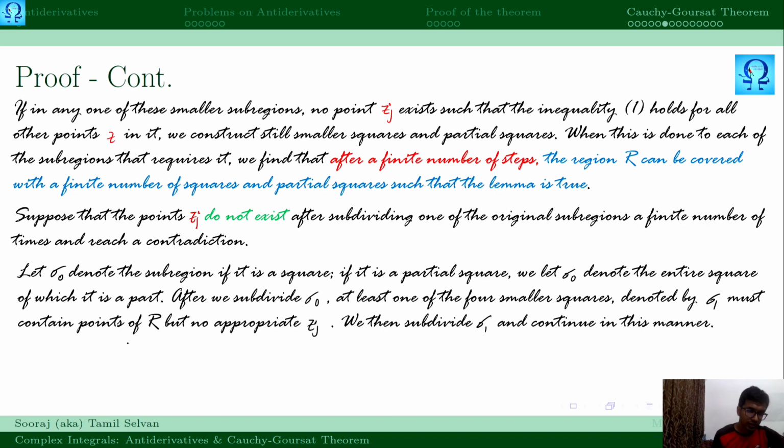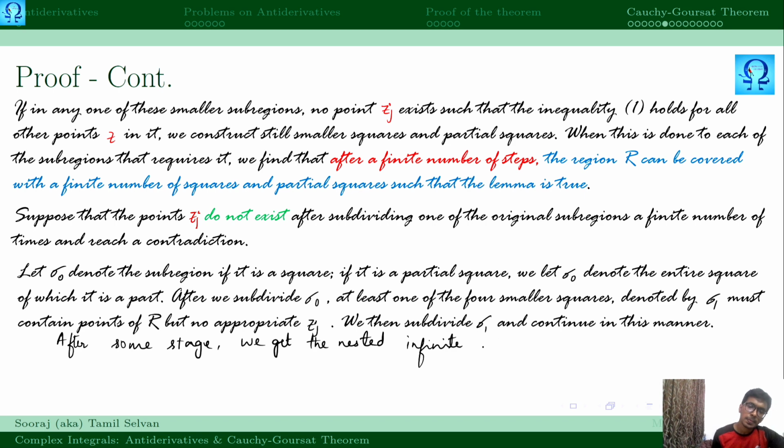After some stage, we get the nested infinite sequence. That is, we started with sigma naught, then sigma 1, sigma 2, sigma 3, and it goes on to sigma k minus 1, sigma k, and it goes on. Let us mark this as equation 2.